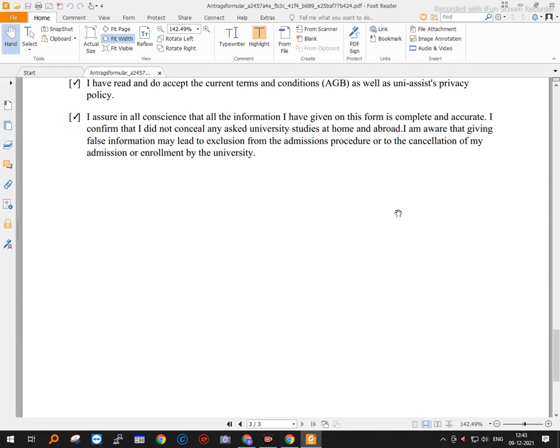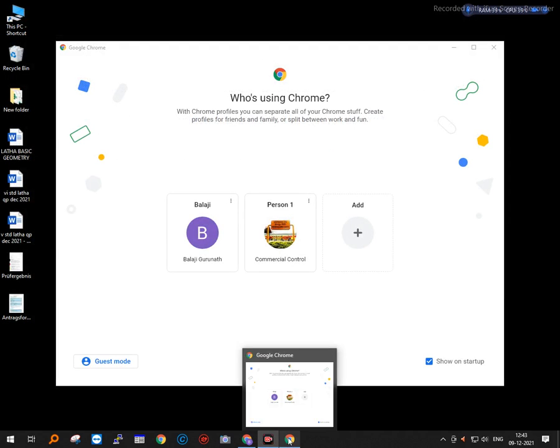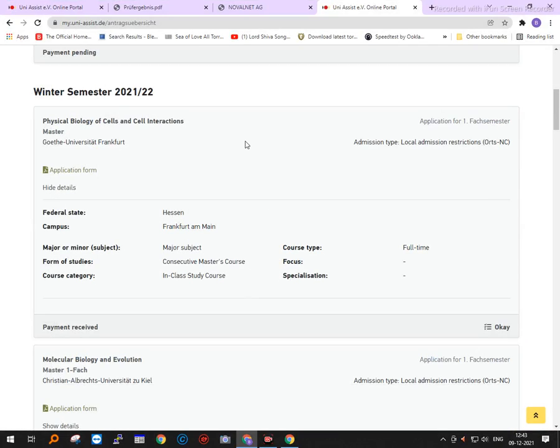Please remember not to forget signing the application form. Signing the application form is very essential.